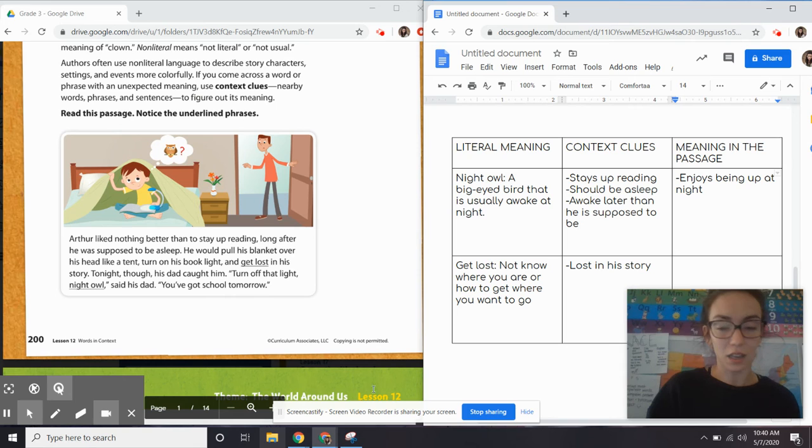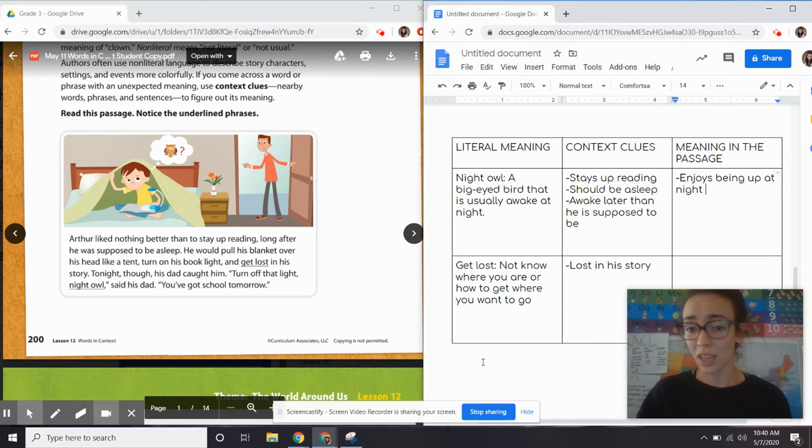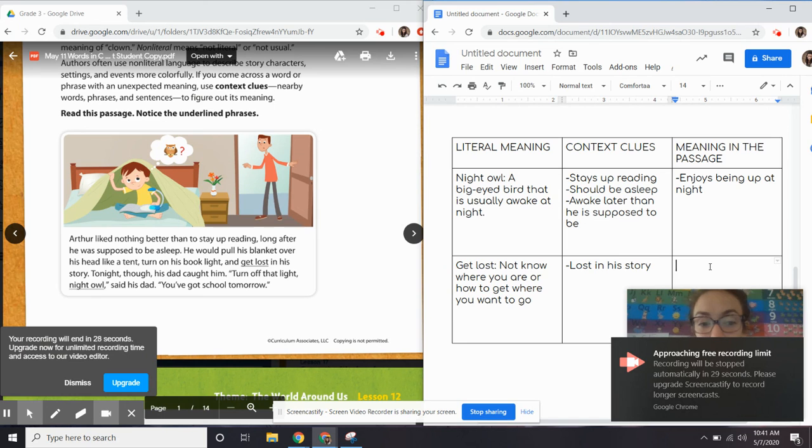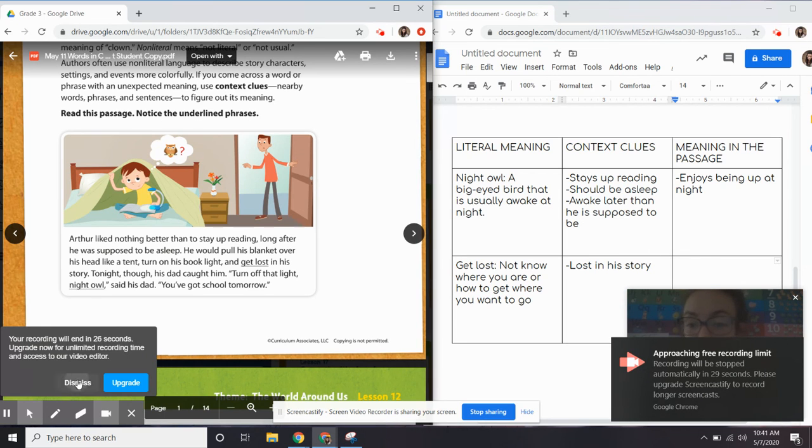Let's look down here. It says get lost. Well, when I get lost, I usually don't know where I am or how to get where I want to go. But in this case, he's lost in his what? His story. So, what do you think it really means? Do you think that he could be focusing so hard on his reading that he just lost track of time and he's up too late? Would that make sense? He gets lost? I think so. So, I could put that here.